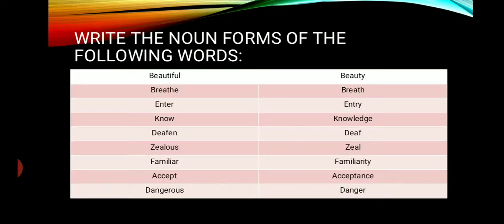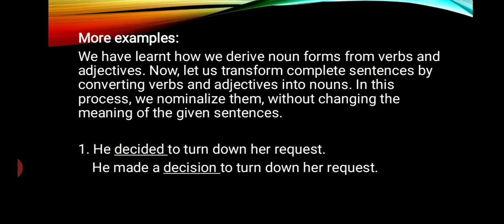So write the noun forms of the following words. Beautiful is adjective. So, beauty, noun form. Breathe is verb. Breath is noun form. Enter is verb. Entry is noun form. Know is verb. Knowledge is noun form. Deafen, verb. So, noun form is deaf. Zealous, zeal. Familiar, familiarity. Accept, acceptance. Dangerous, danger.